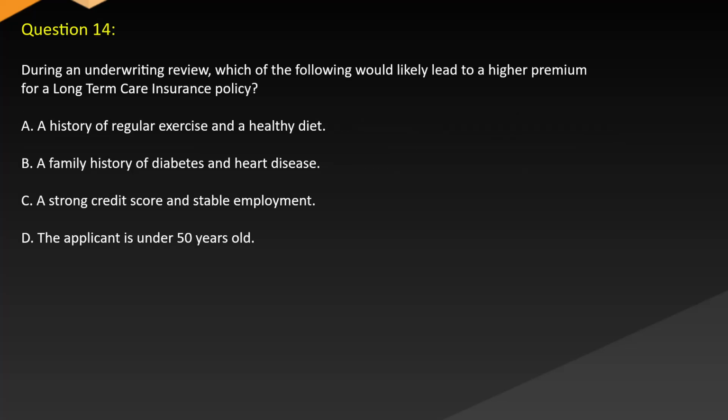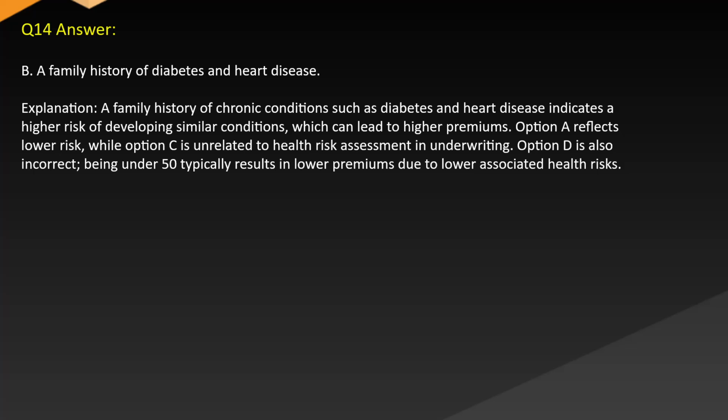Question 14. During an underwriting review, which of the following would likely lead to a higher premium for a long-term care insurance policy? A. A history of regular exercise and a healthy diet. B. A family history of diabetes and heart disease. C. A strong credit score and stable employment. D. The applicant is under 50 years old. Answer: B. A family history of diabetes and heart disease.